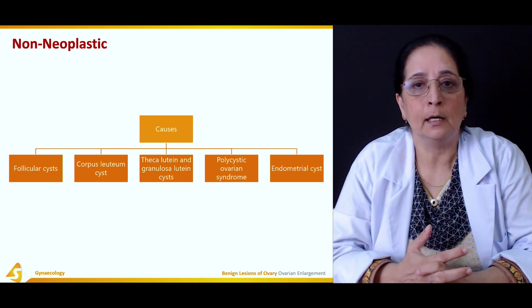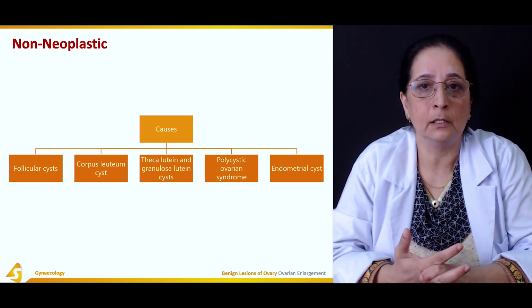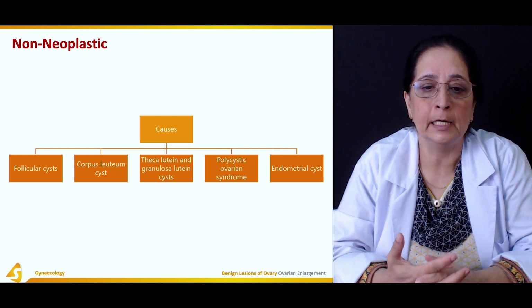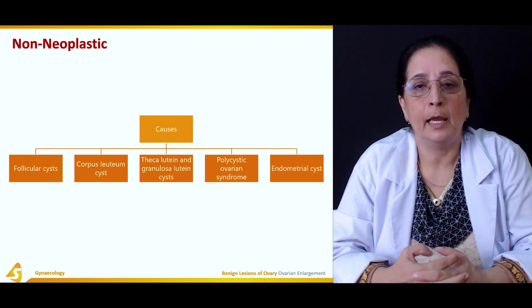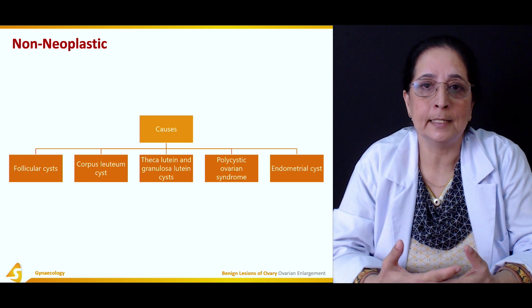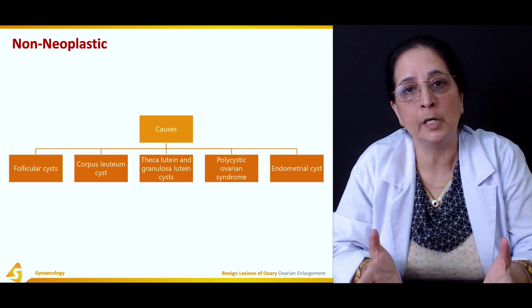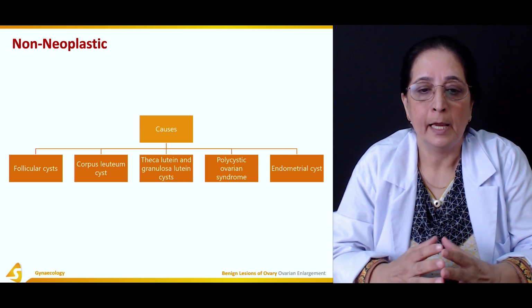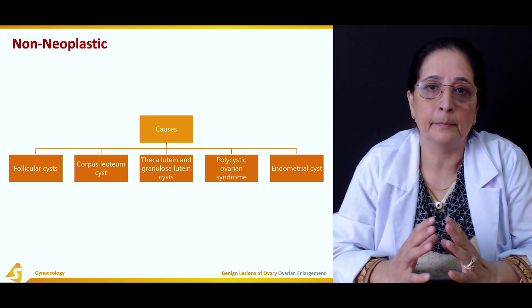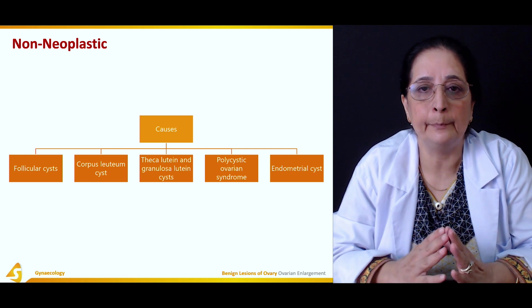All these are non-neoplastic causes of ovarian enlargement, and mostly these are cysts in the ovaries, which sometimes become really huge and big.